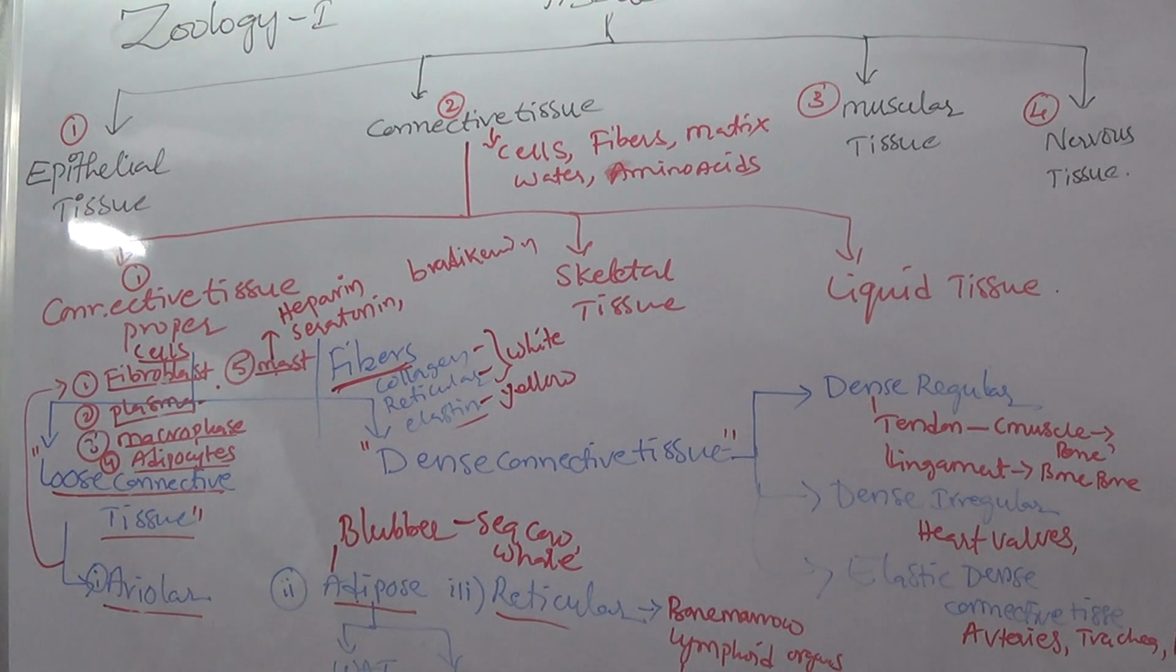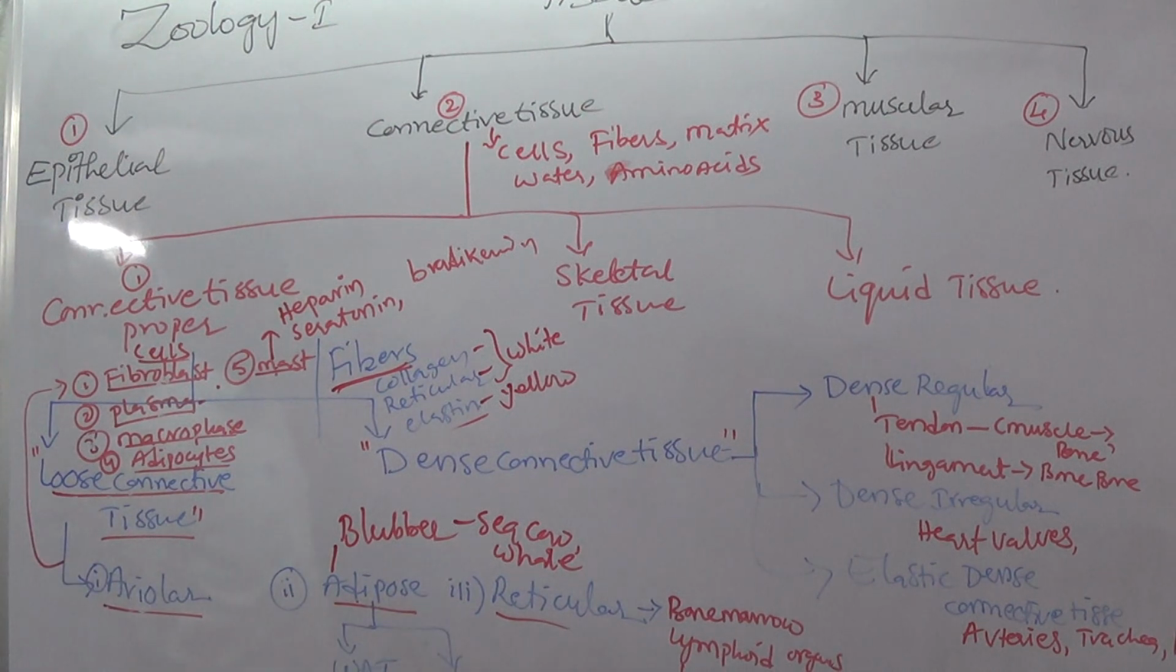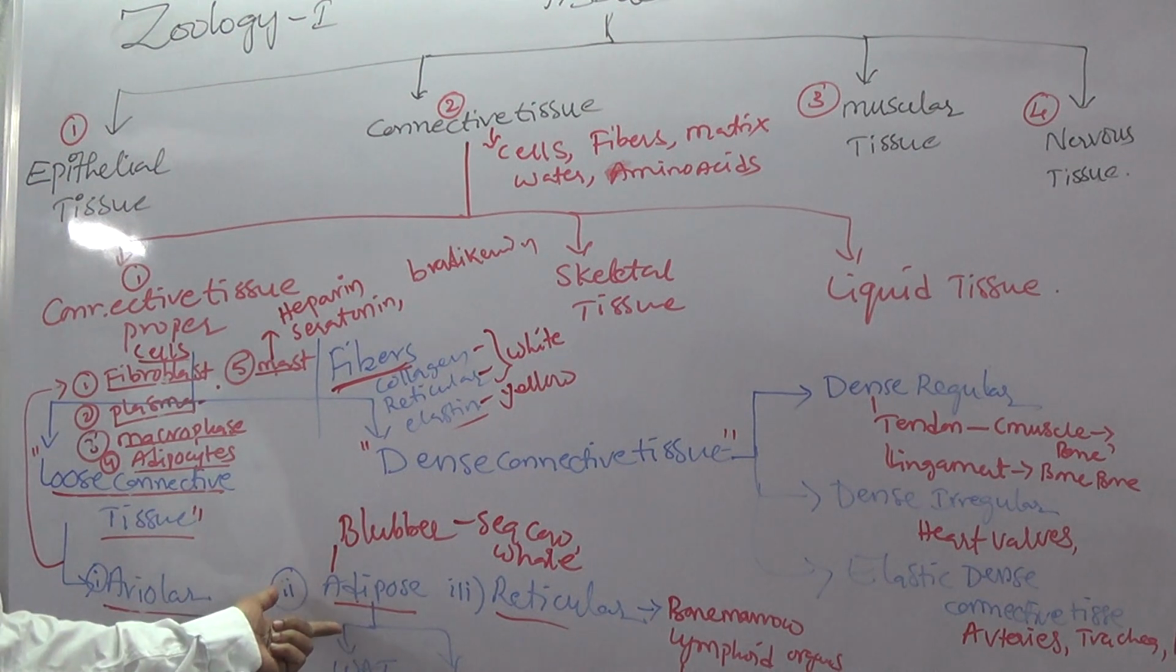In camel, the hump has adipose tissue. This adipose tissue's main function is thermal regulation or thermal insulation. Next, adipose tissue also provides support to the palm and sole in human beings.